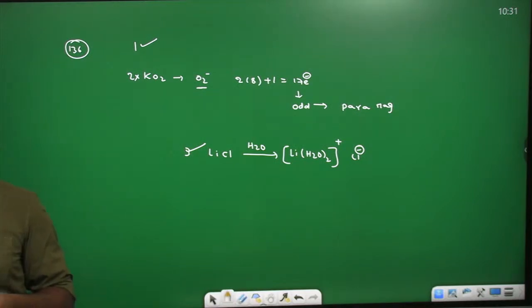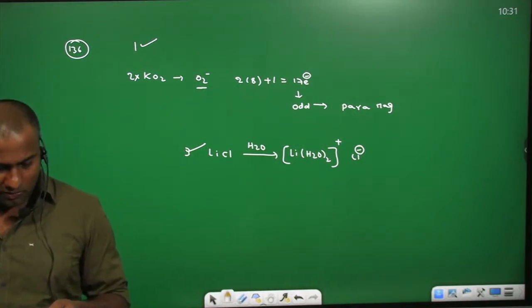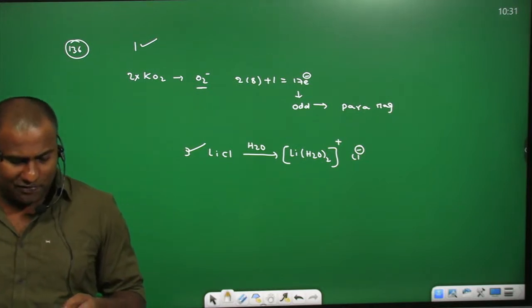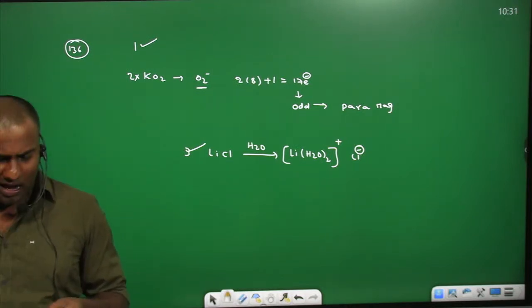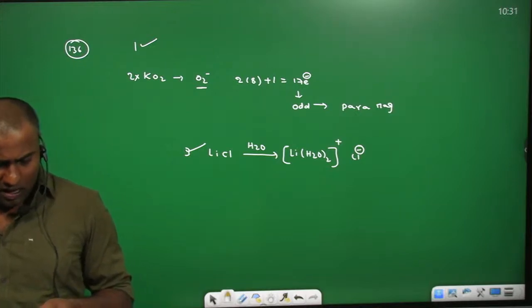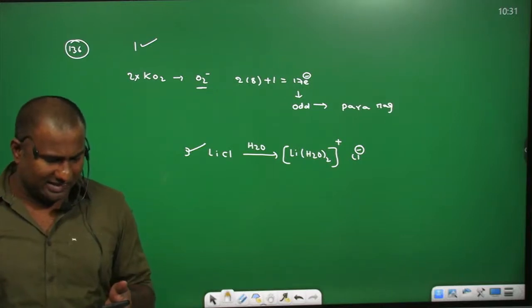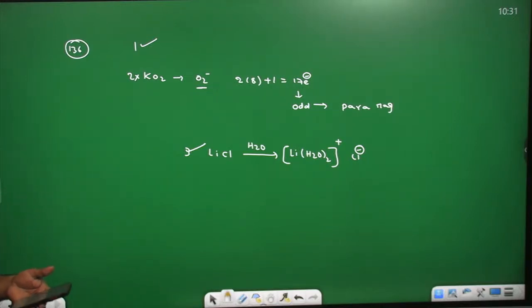Coming for 137 students. Aluminum chloride in acidified aqueous solution gives a complex ion X. The hybridization of the central atom in X is. The central atom in X is.